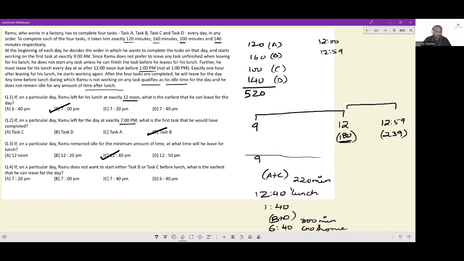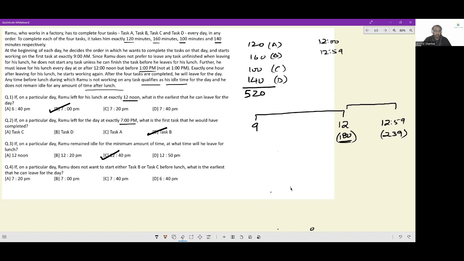I've done extra work for question 3, as in when will he go home and what is the earliest he can leave. Although that is not needed, for a better understanding, let us look at the last question. If on a particular day Ramu does not want to start either task B or C before lunch, what is the earliest that he can leave for the day? He does not want to start task B or task C before lunch. So the two tasks that he can potentially start before lunch are A and D.